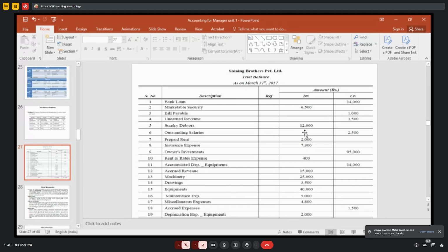If you are preparing, when you are preparing a trial balance, you have to keep in your mind that all the expense accounts are debit balances, all the incomes are credit balances, all the assets are debit balances, all the liabilities are credit balances. Okay. These four things you have to keep in your mind while preparing a trial balance.